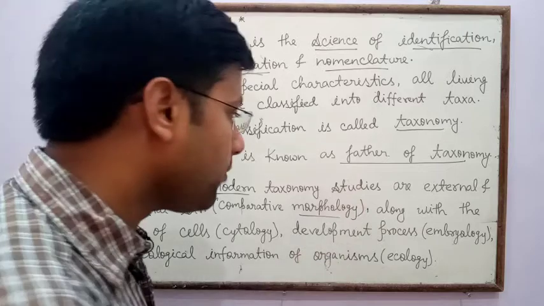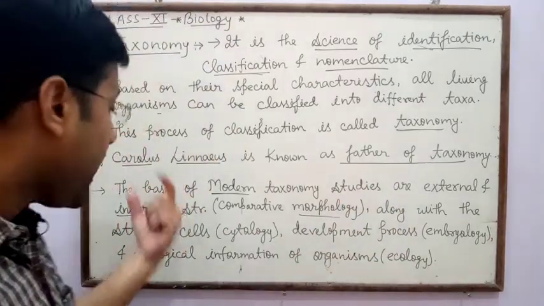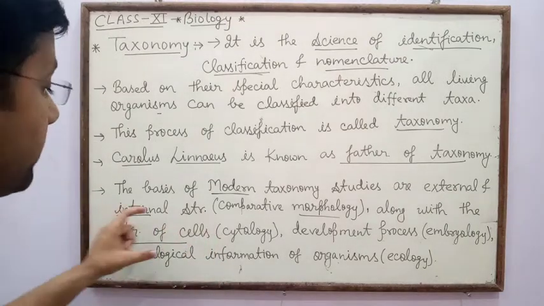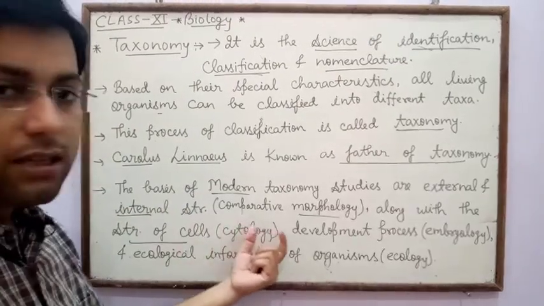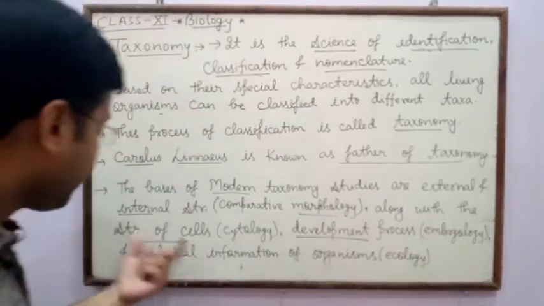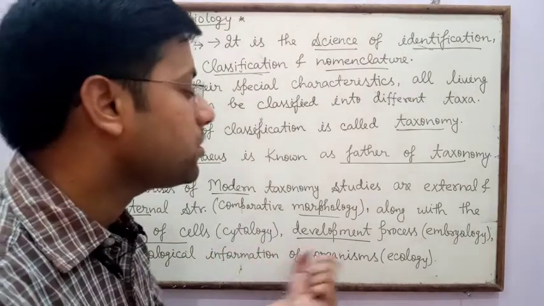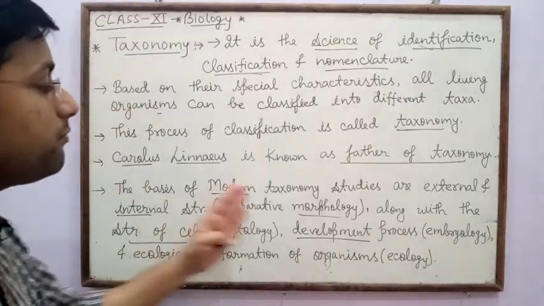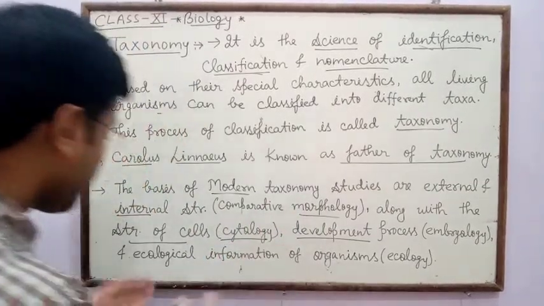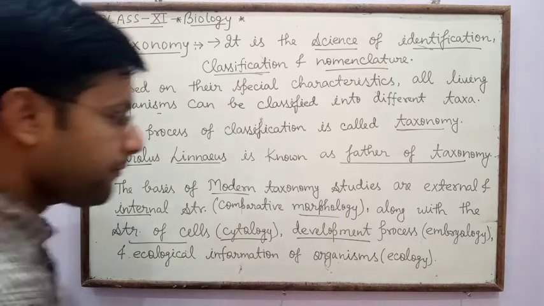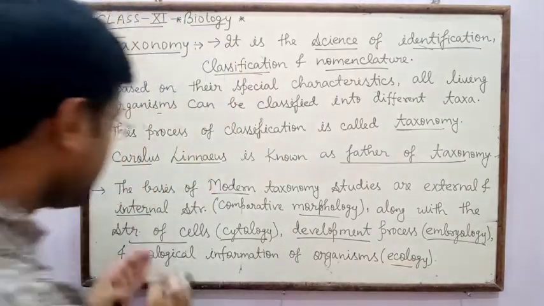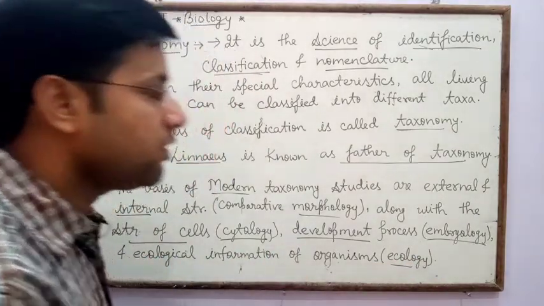The basis of modern taxonomy studies are external and internal structure along with the structure of cell. Means which type of cell, especially the structure of cells, that is under cytology. After that, development process, that is embryology, and ecological information of organisms, ecology. Cytology means about the structure of cell, embryology especially about developmental process. After that, ecology, in which ecological information of organisms.